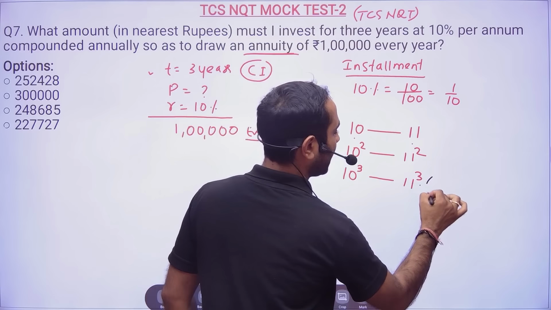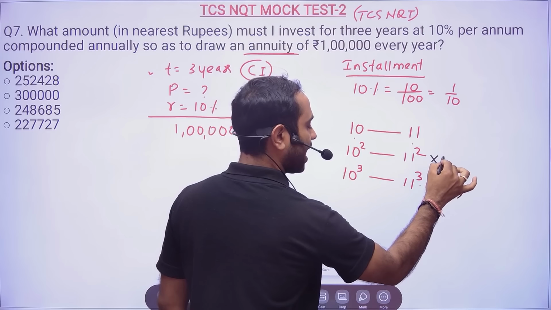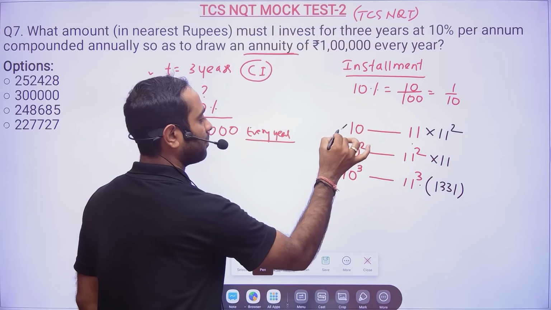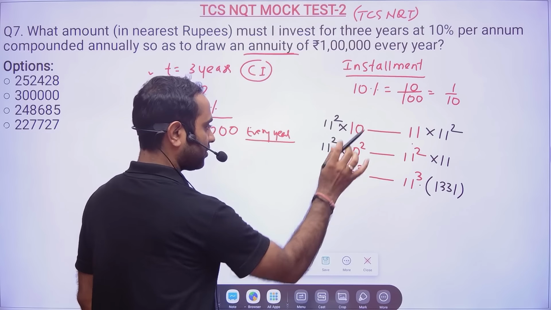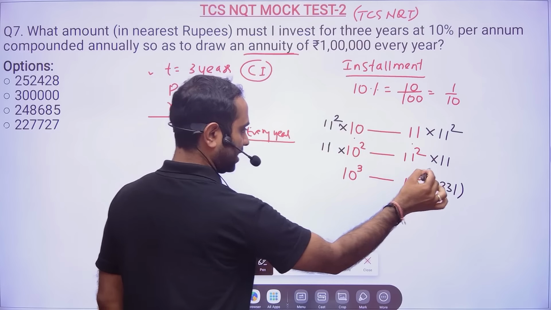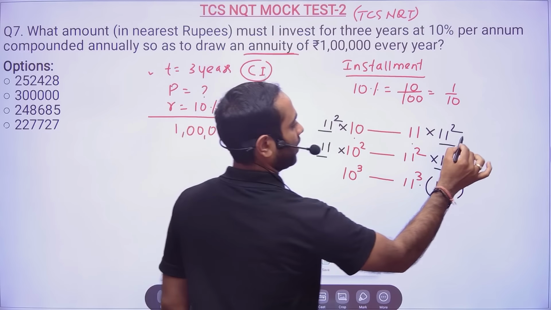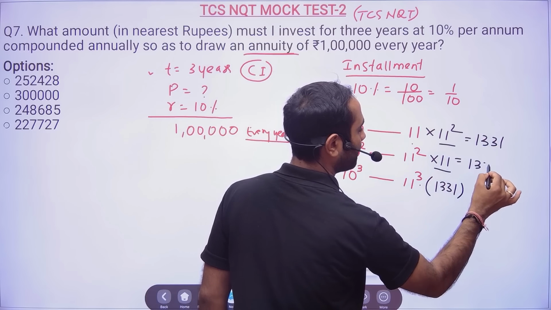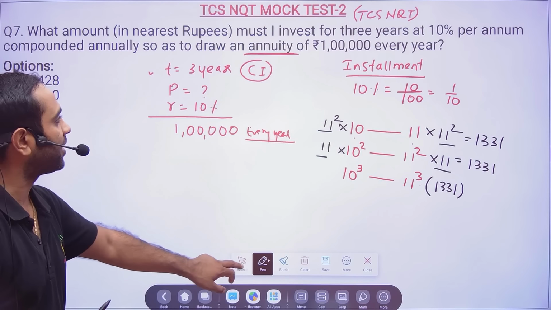So here you see 11 cube is 1331, but here it is 11 square. So I have to make it 11 cube here, and 11 square here. Same value I have to multiply here as well. If you're multiplying by 11 here, then multiply by 11 square there. Now everything became the same, because every installment has to be the same. Clear? Every installment has to be the same.